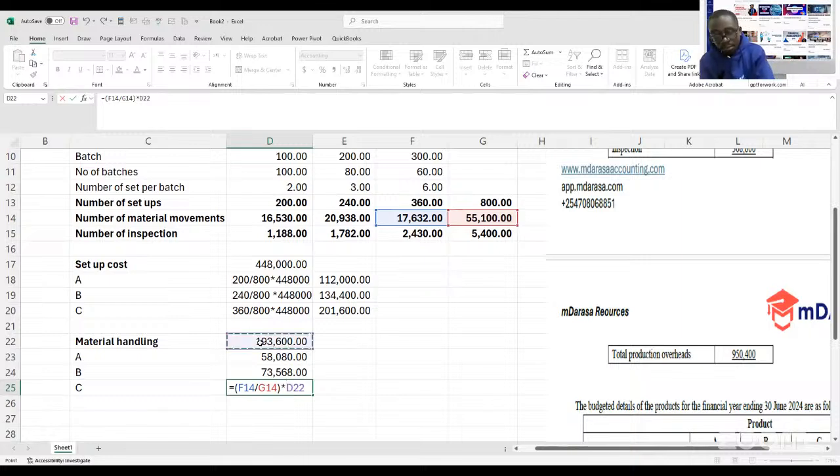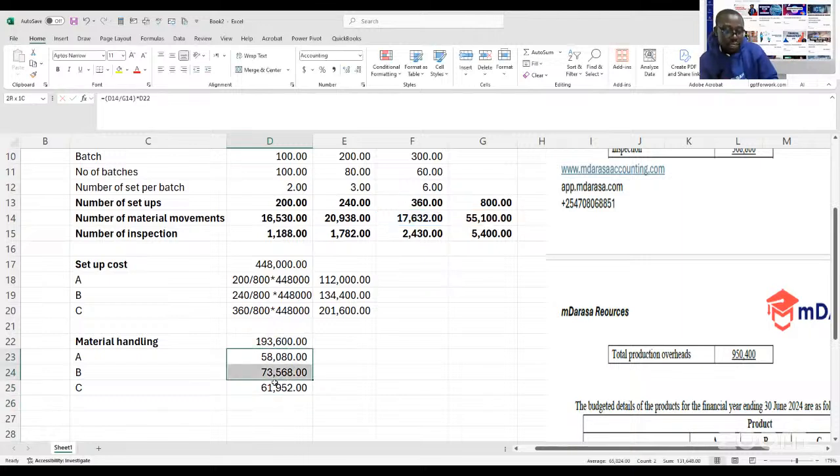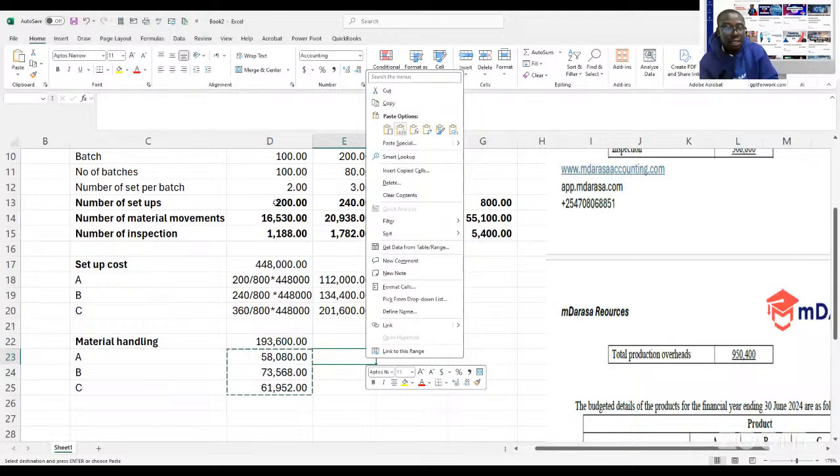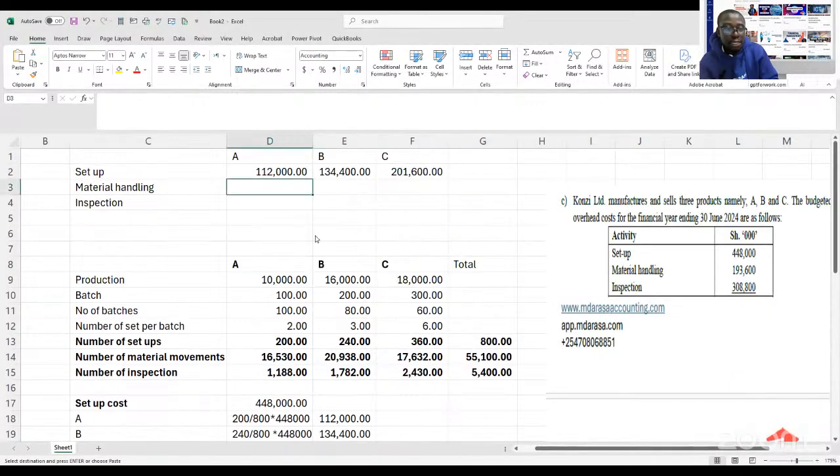Okay? So at the end of the day, my good students, a similar concept will apply in this context, whereby I'll now take our value and allocate it to our products. The same case for inspection, similar concept. You don't need to struggle.